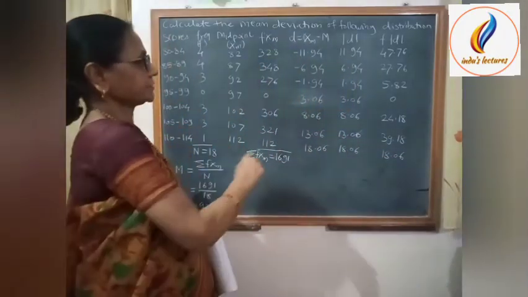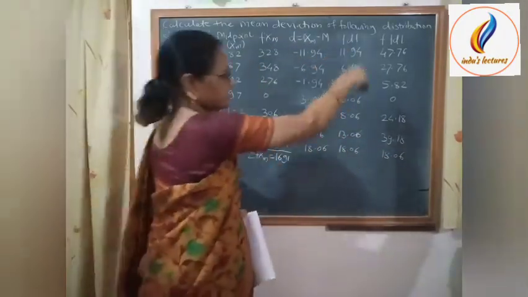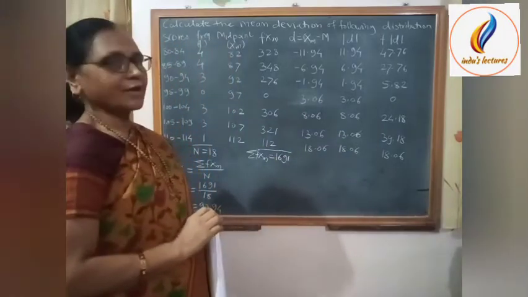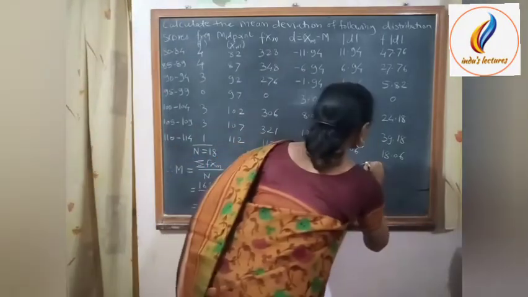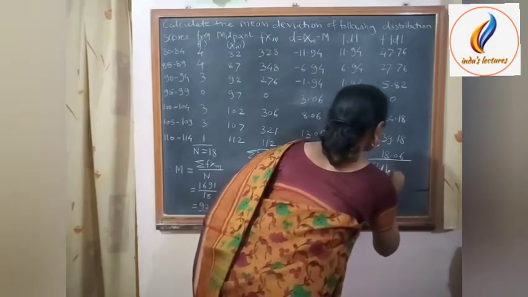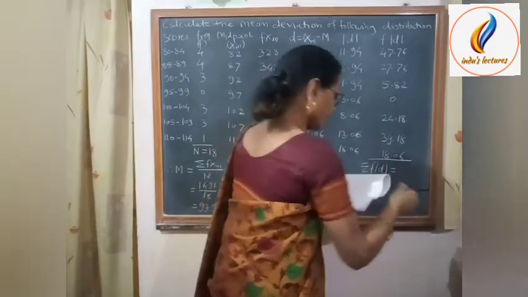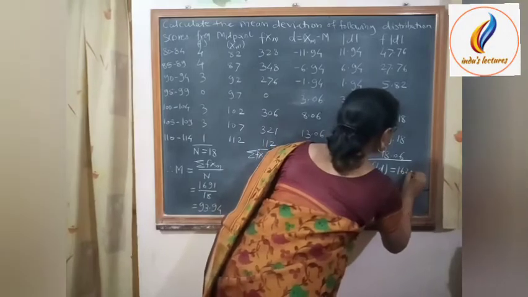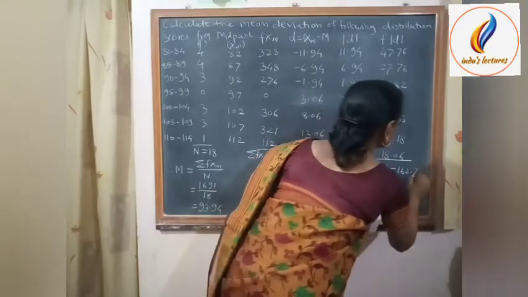Now take the sum of these products, that means the sum of f into mod d. So the sum of f into mod d is equal to 162.76.